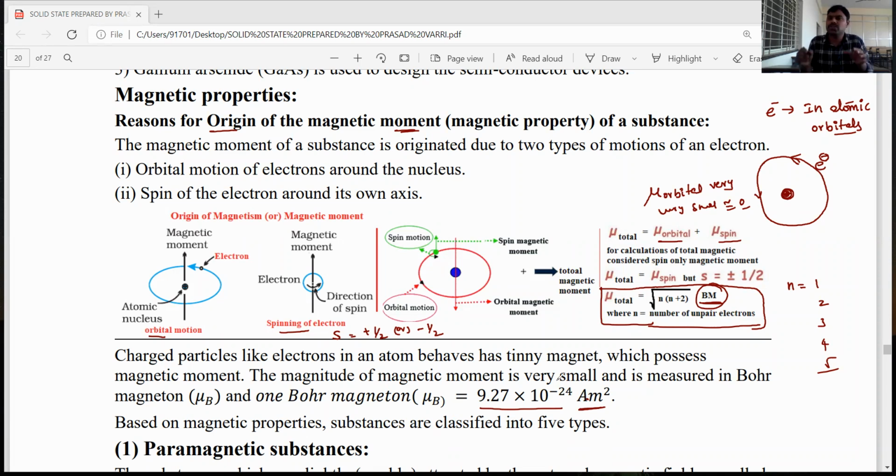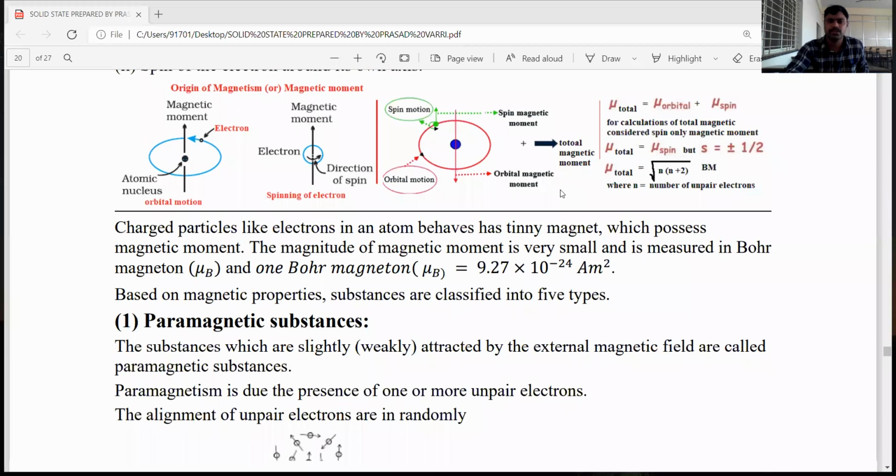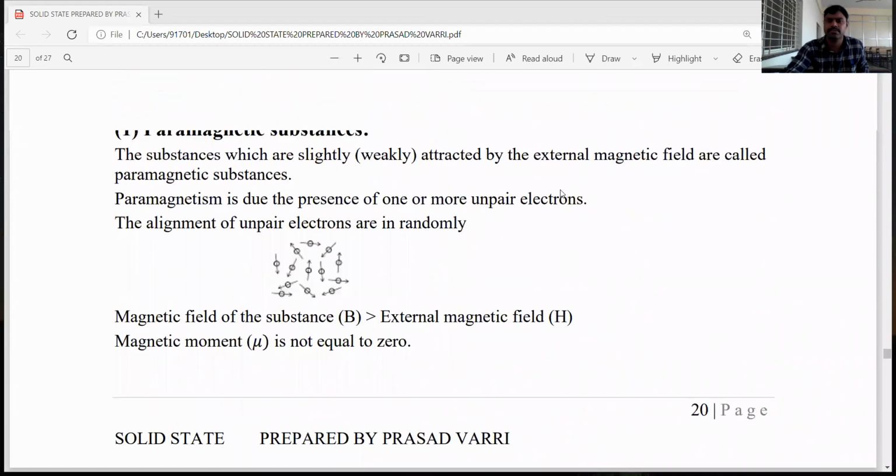Okay, dear students, based on these magnetic properties, solid substances are divided into 5 types. What are those 5 types? Paramagnetic, diamagnetic, ferromagnetic, ferrimagnetic, and anti-ferromagnetic substances. Let's see what these 5 types of magnetic substances are. The first and second are very, very important, dear students.